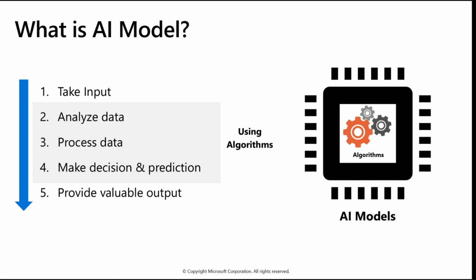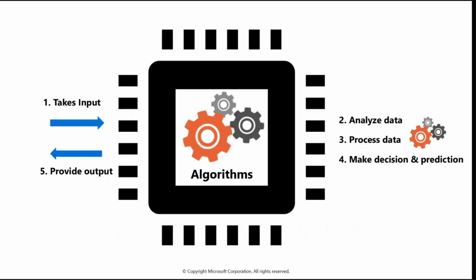So how does this AI model actually work? An AI model basically has five major steps. First of all, it takes the input, it analyzes the data, then it processes the data, then takes the decision and prediction based on the data available on the internet, then provides the valuable output. So you can understand it that way also. It takes the input, then does the analysis, the processing, the decisions and the prediction based on the algorithm, based on the training that we as humans have provided to this AI model, and then generates an accurate output to the human beings.